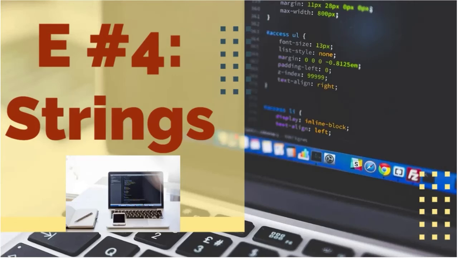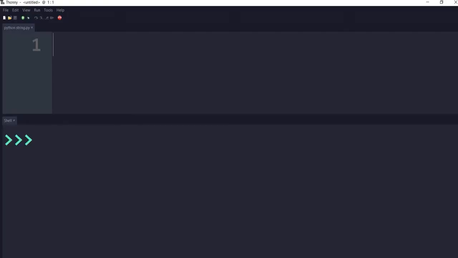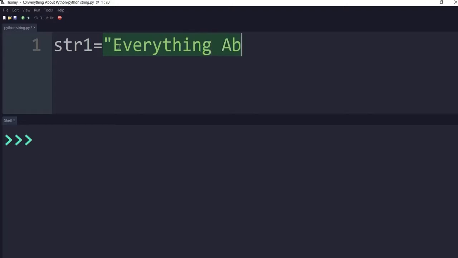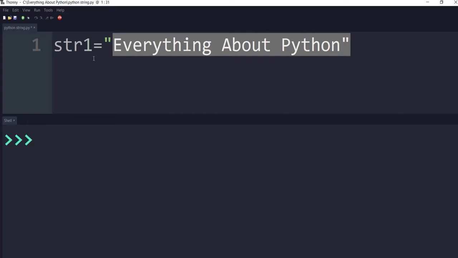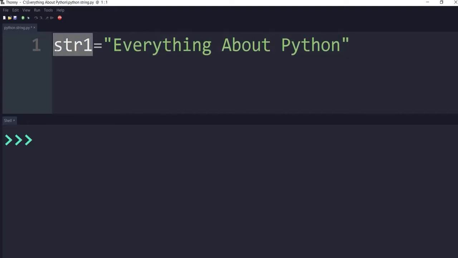Hello everyone. In this tutorial, we will learn more about Python strings. So let's start. Now let's take first variable str1 is equals to "everything about Python". So as you see, I have stored this string everything about Python inside variable str1 or string 1.